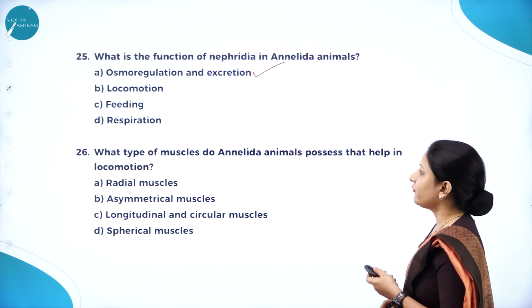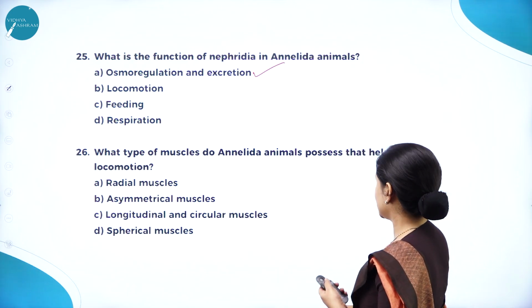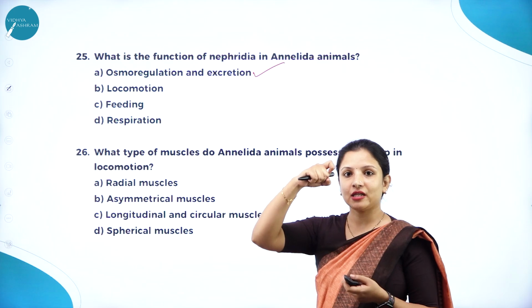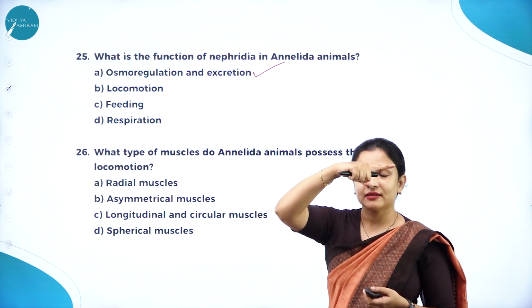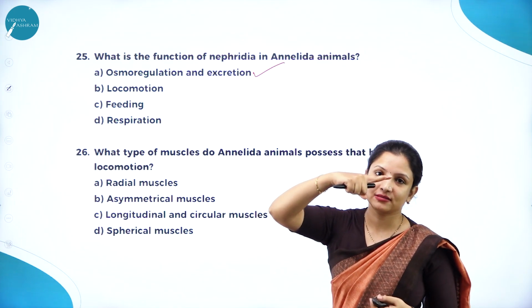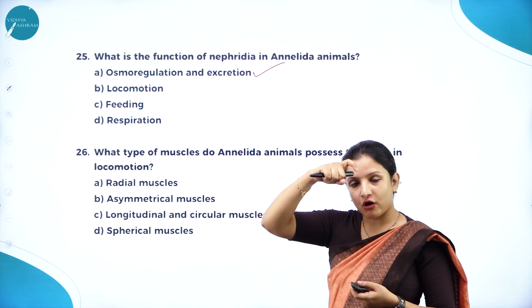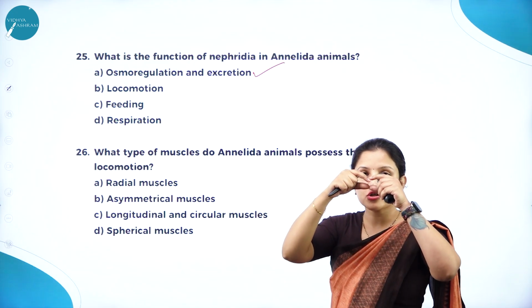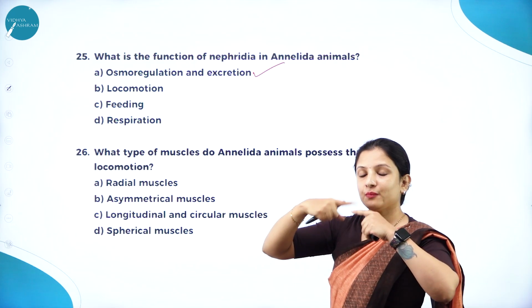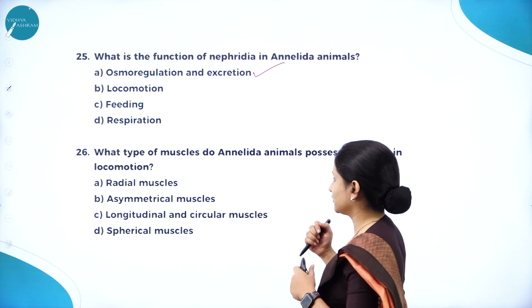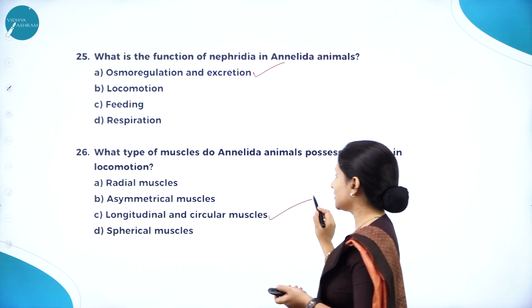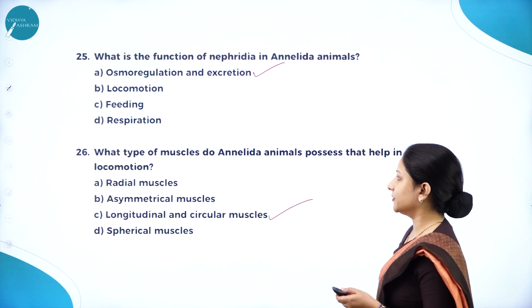Next question. What type of muscles do Annelida animals possess that help in locomotion? So Annelida animals, they move like this. That is, they contract and relax the muscles for moving. So for contraction and relaxation, their body should look like a spring. So they are made up of what type of muscles? Circular muscles. So it is longitudinal and circular muscles that is the right answer here.